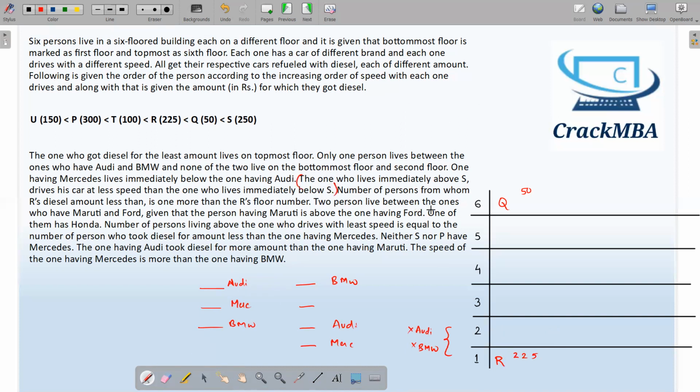Two persons live between the ones who have Maruti and Ford, given that the person having Maruti is above the one having Ford. So I have this data now.